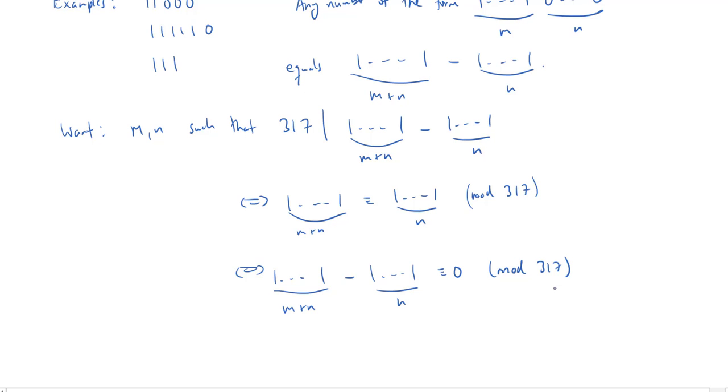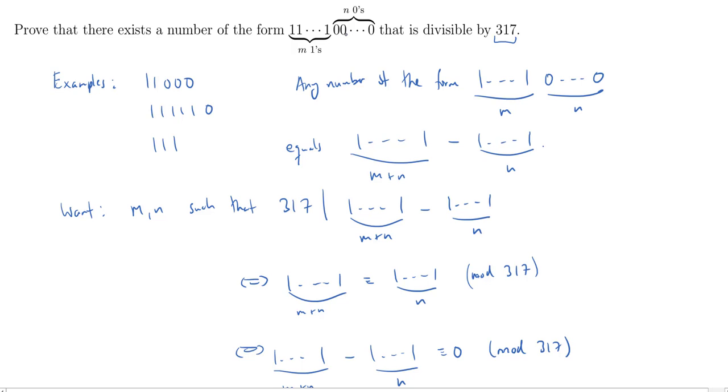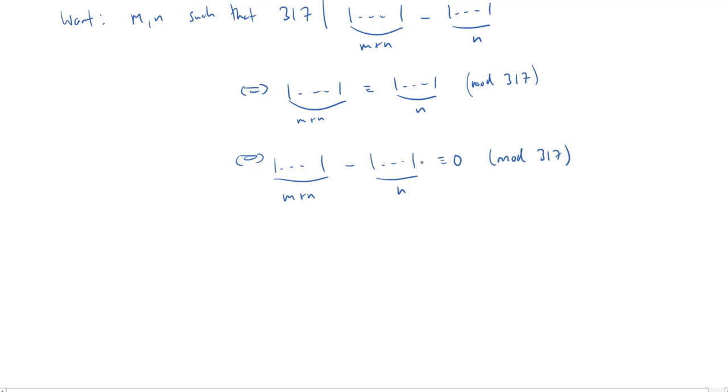All right, so we've changed the problem from finding some ones and zeros such that it's divisible by 317 into finding basically two different numbers which are just of the form 1, 1, 1, 1, 1, and showing that they're the same modulo 317. Either way, we can use either one of these.